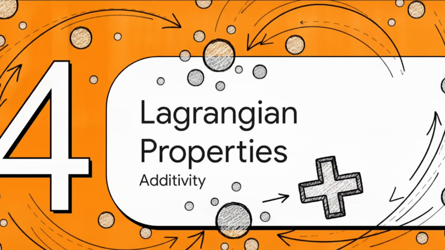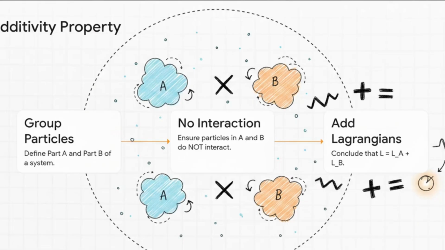Section 4. Properties of the Lagrangian: additivity. All right, let's see what happens when we're dealing with a massive system. Imagine a giant, isolated box just filled with moving particles.